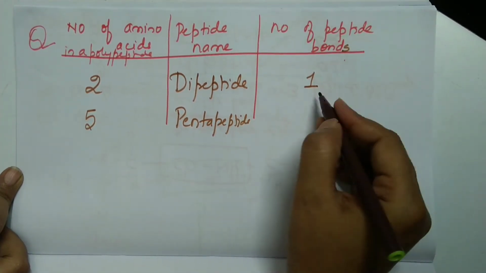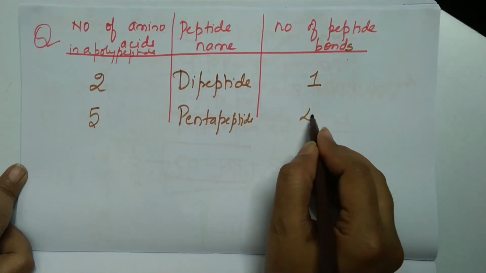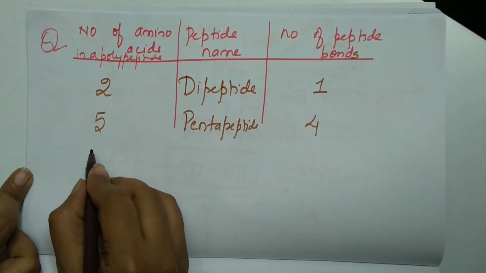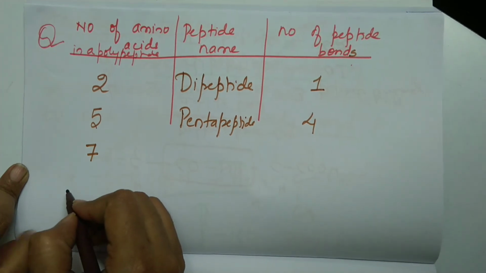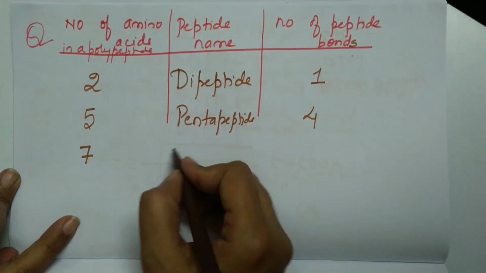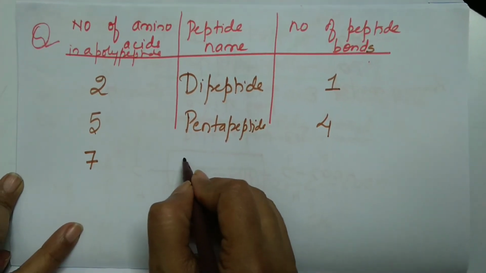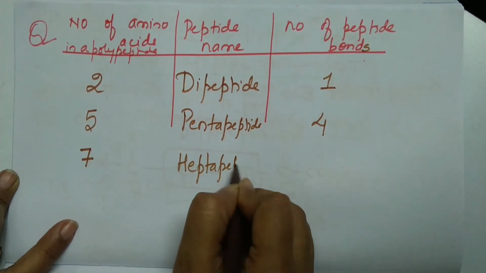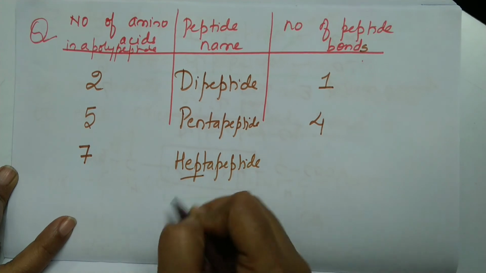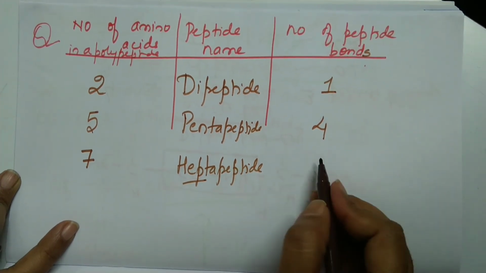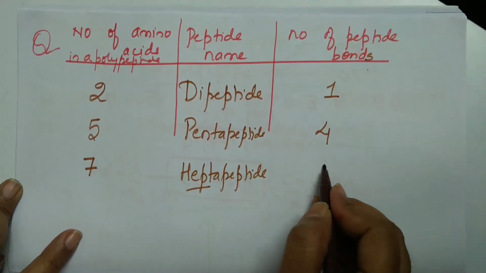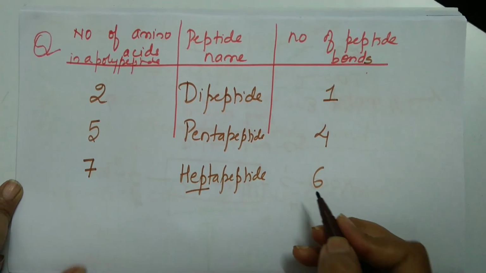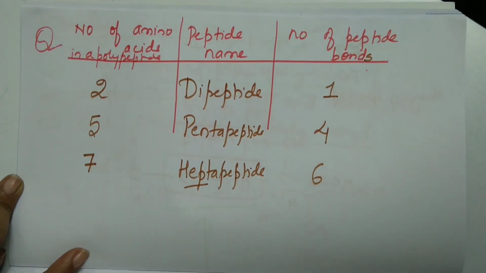And how many peptide bonds should it have? 4. Very good. If I have 7 amino acids in a polypeptide chain, it should be called a heptapeptide. Hepta refers to 7. And how many peptide bonds should it have? 6. Hope you have understood.